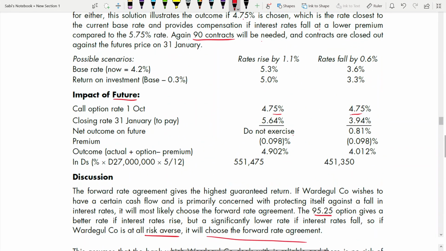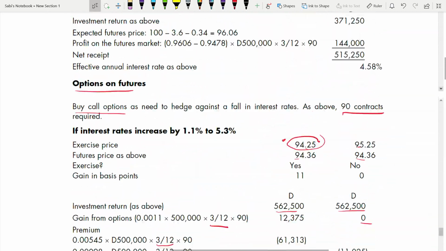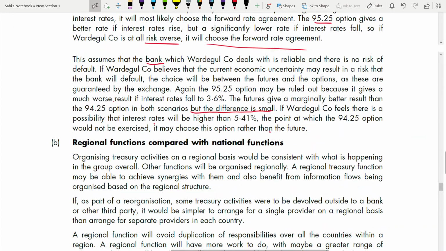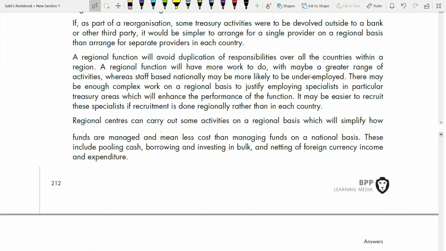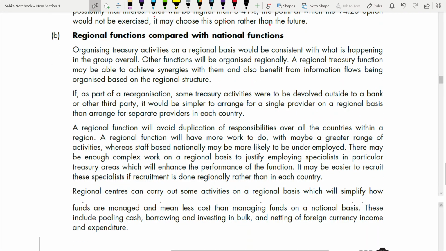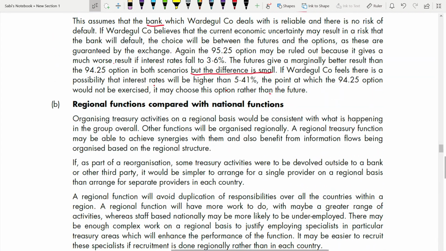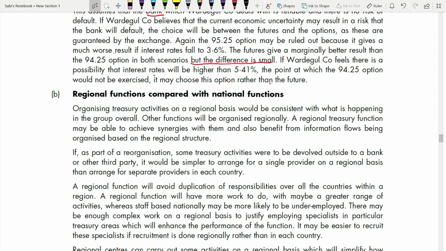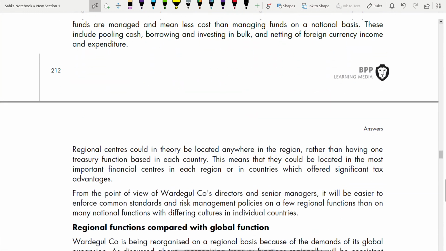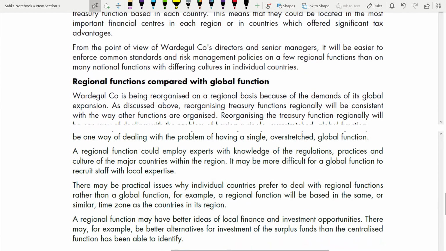Coming to part B. Okay, I haven't included the marking scheme. You can just go through questions 41 and 42, it is the same. Now coming to part B, they asked about treasury function, regional, and you also need to talk about regional function compared with national functions. I'm not going to go through it, just read it by yourself, you will be able to understand. And the next thing, for 7 marks, is regional functions compared with global function.